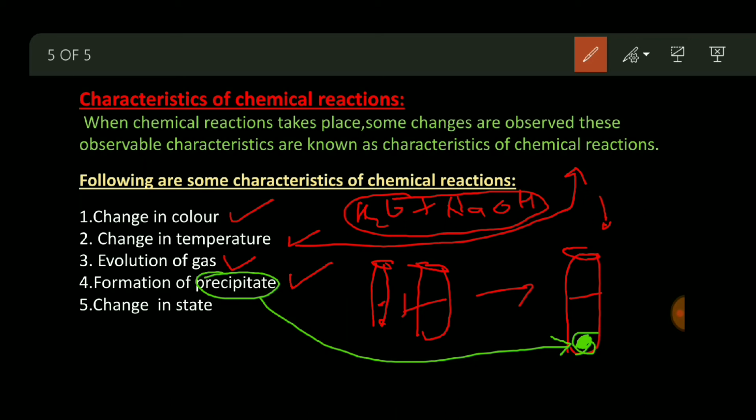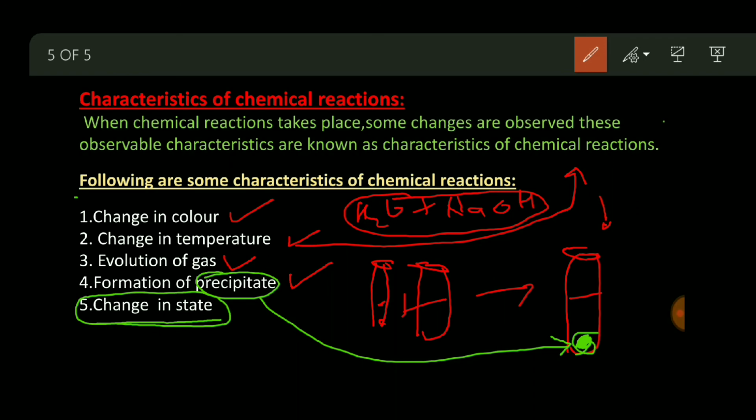And the last is change in state. Sometimes during a chemical reaction a change of state can occur, sometimes it cannot. Sometimes the reactant is in gaseous form and the product is in liquid form, or the reactant is in liquid form and the product is in gaseous form. So these are the 5 observations by which you can say that a chemical reaction is going on.